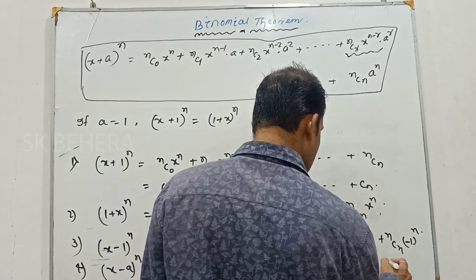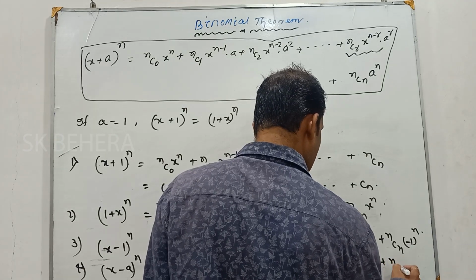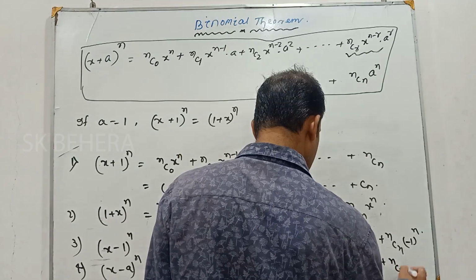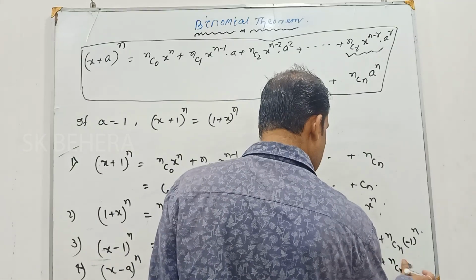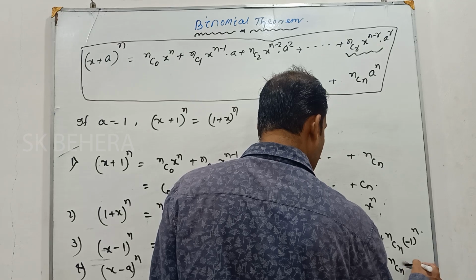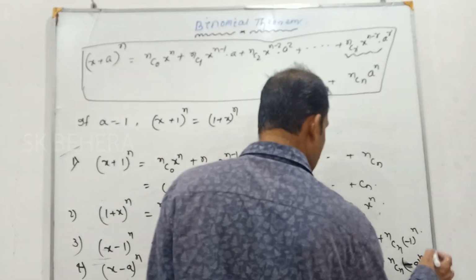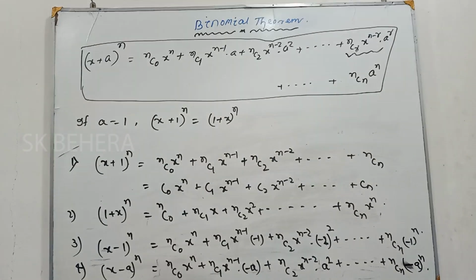The last term is nCn x to the power n minus n, that is x to the power 0, and this is minus a to the power n. So this one is the last term.